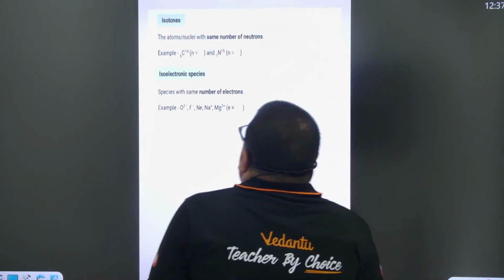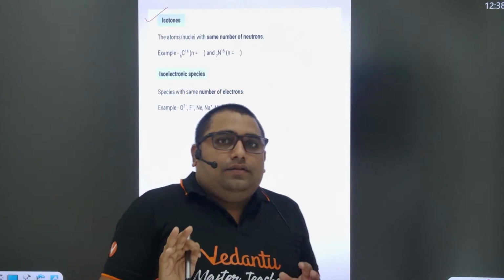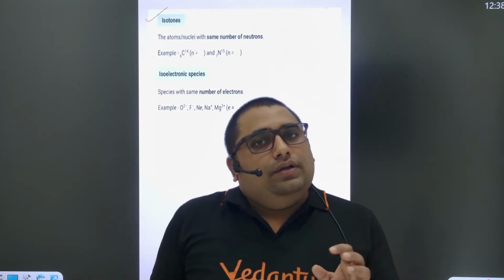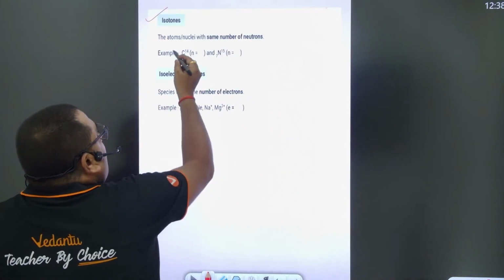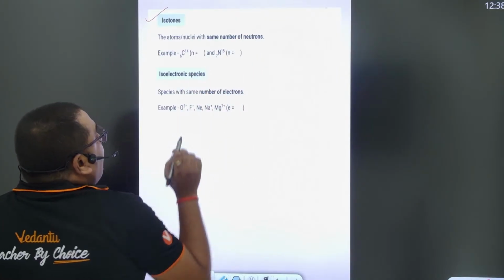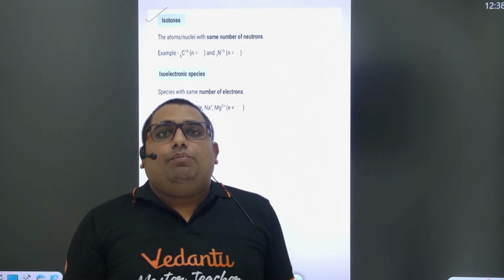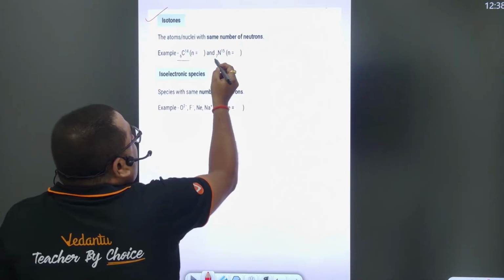Now see the other term, isotones. What are isotones? Two or more atoms or nuclei which have the same number of neutrons are called isotones. Iso means same, tone means neutron. See here, 6C14 and 7N15.